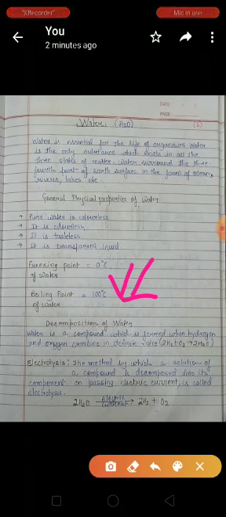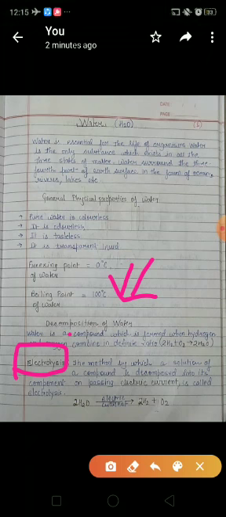So for this we have to know what electrolysis really means. The method by which a solution of a compound is decomposed, that is, broken down, into its components by passing, pay attention here, electric current, is called electrolysis.